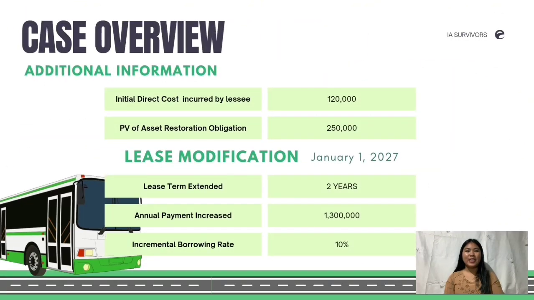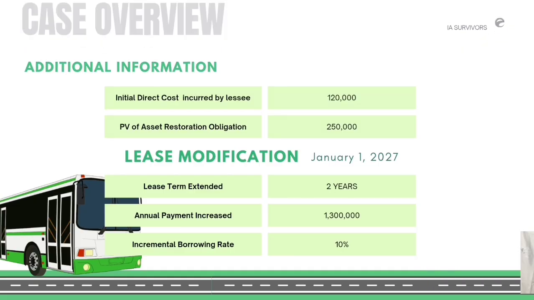Moreover, the Orion Company incurred 120,000 for initial direct cost and is obligated to restore the asset at present value of 250,000 as of January 1, 2024. However, as of January 1, 2027, they decided to extend the term for 2 years, thus increasing the annual payment to 1,300,000 and leading to a revised incremental borrowing rate of 10%.